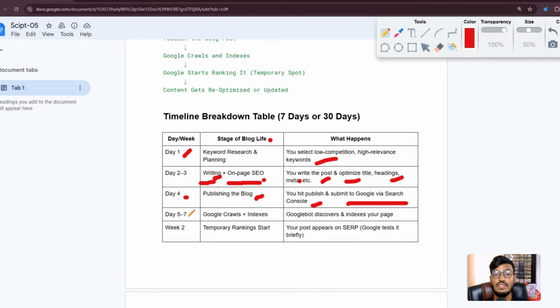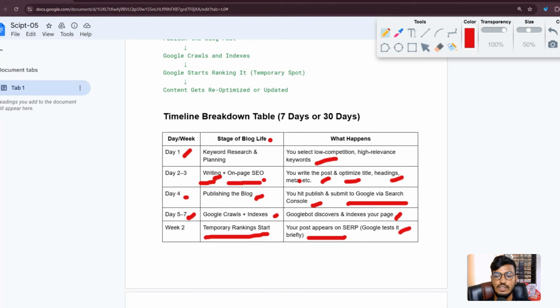Then on days 5 to 7 Google crawls and indexes. You request indexing of your blog post in the Google Search Console, and after that Googlebot discovers and indexes your pages. In week 2 the temporary ranking starts, and your post appears in the search engine results. Google tests it briefly. So that's the full timeline breakdown for the crawlability of a Google blog post.